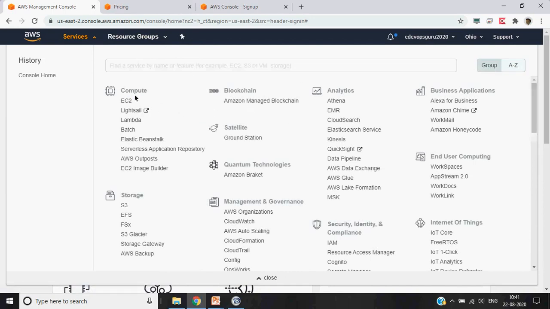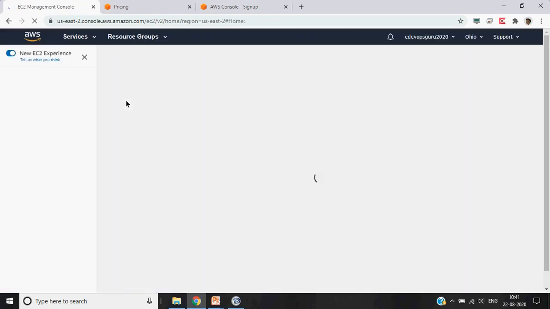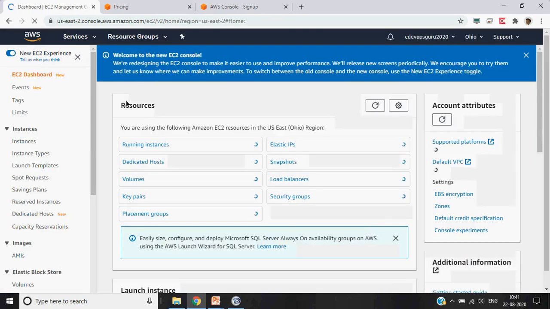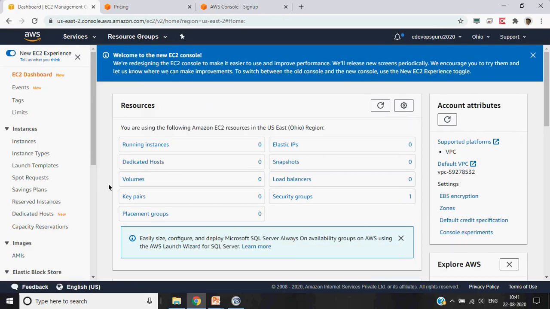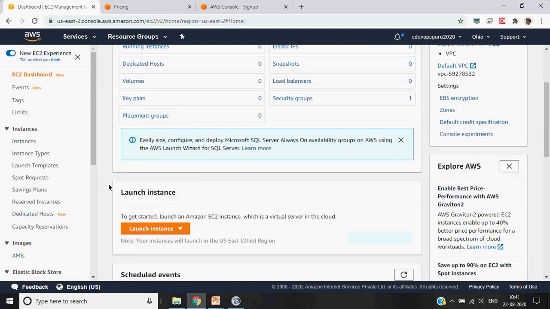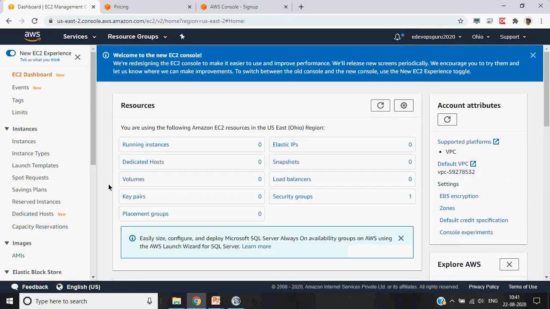You can just go to any one. Let's see, if I just want to go to EC2, this is the EC2 service. It will take me to the EC2 dashboard. There we can create and launch an EC2 instance. We can see the EC2 services and other things we can always see.